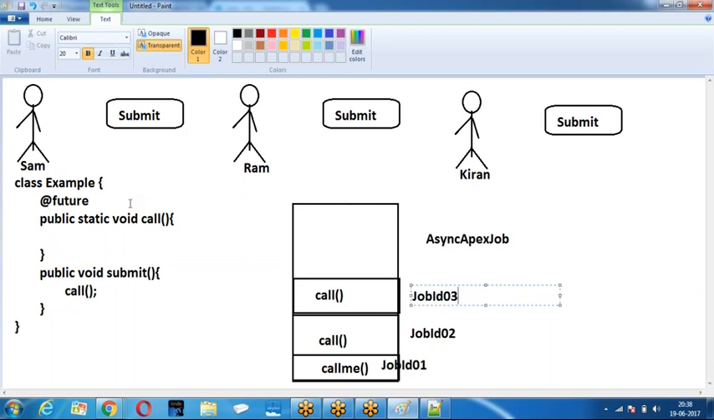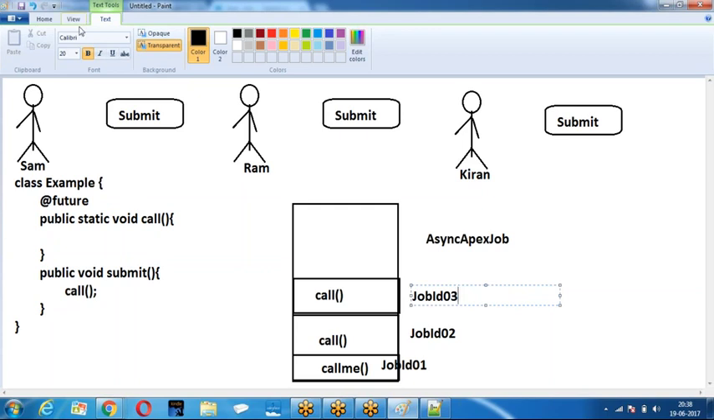Now, you want to know based on the class name. But on the class name, there are 3 jobs running. Sham called the same button, Ram called the same button, Kiran called the same button. Same class, example class call, example class call, example class call. You want to verify based on the future method? All 3 are future methods, all 3 methods belong to the same class. Then how do you find out your job ID?